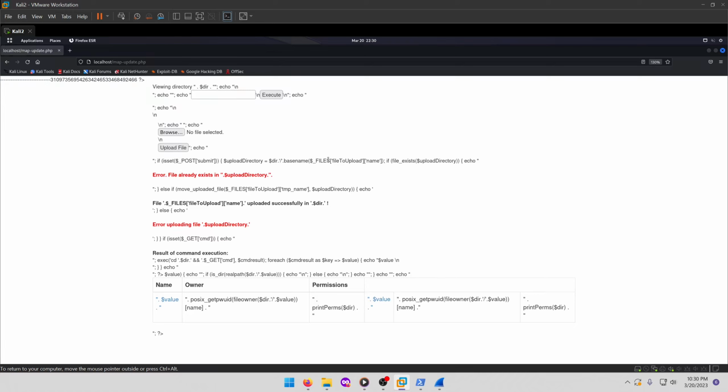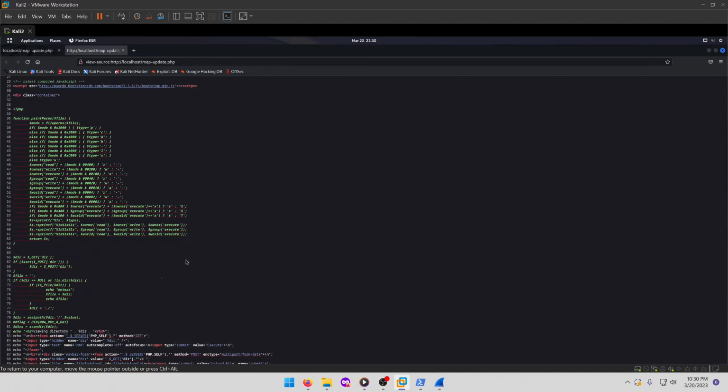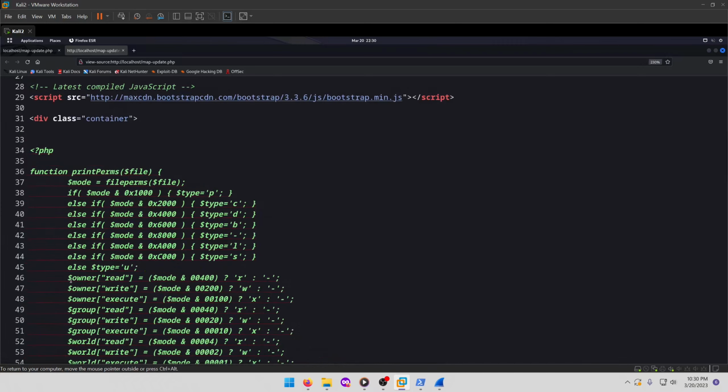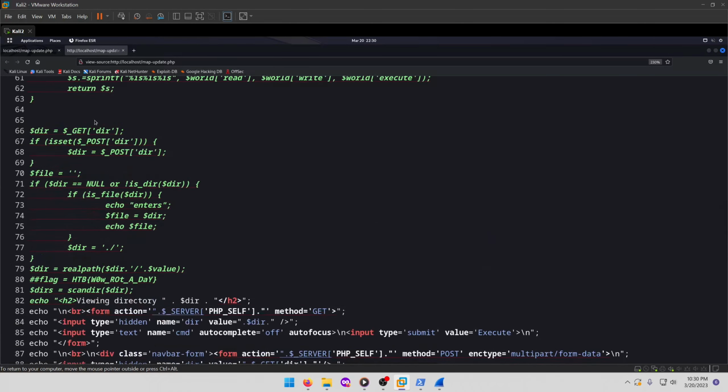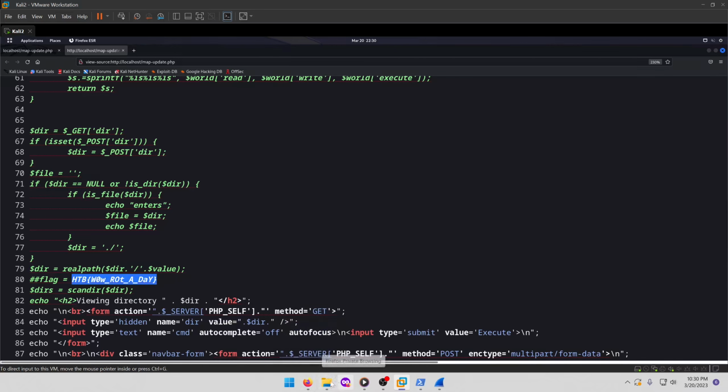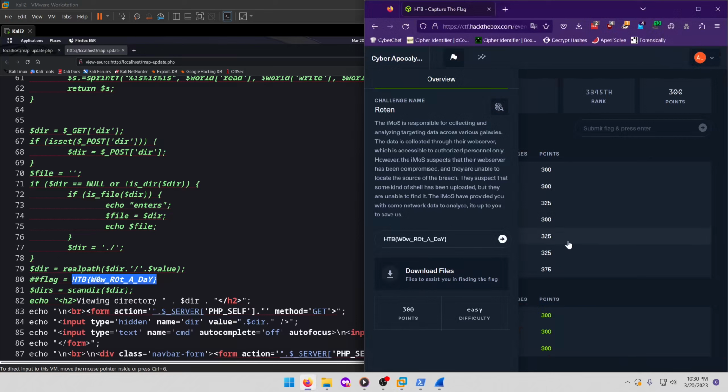So you may be thinking, oh, what do we do now? There's no flag or anything being shown. Well, let's just take a look at the source. And if we scroll down, we can actually see the flag in the PHP source code that is dumped to our HTML source code down here. And our flag ends up being wow, rot a day. So let's copy that, paste it in, and submit.